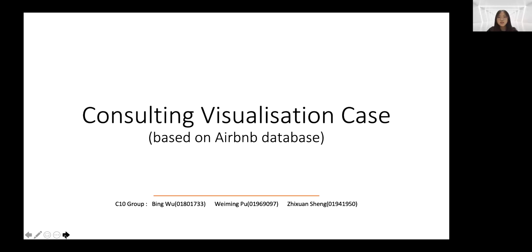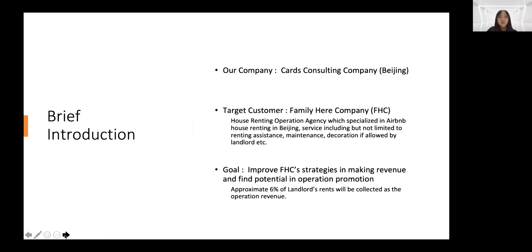Today we will show a consulting case based on the Airbnb database. In this case, we represent our company called Cars Consulting Company in Beijing, and our target customer is Family Here Company, which is a housing renting operation agency.